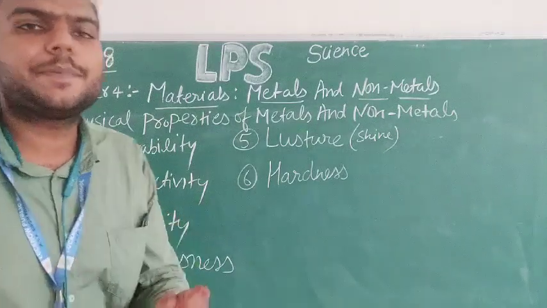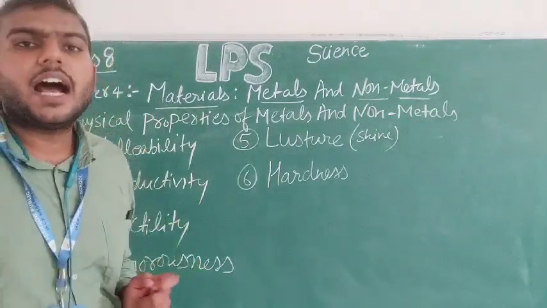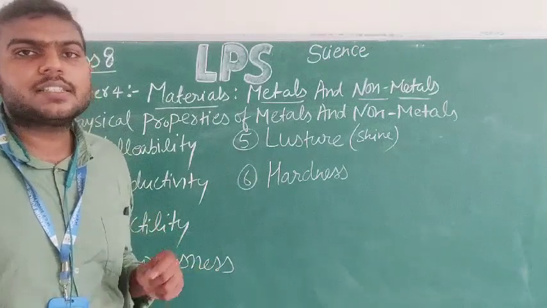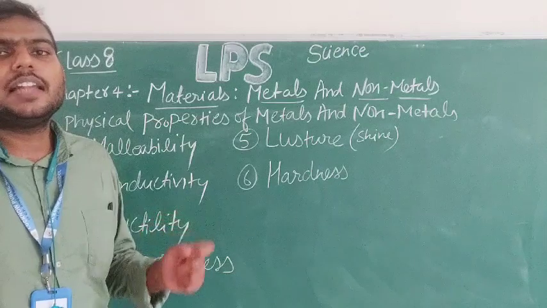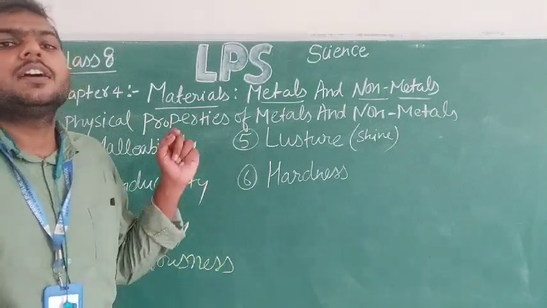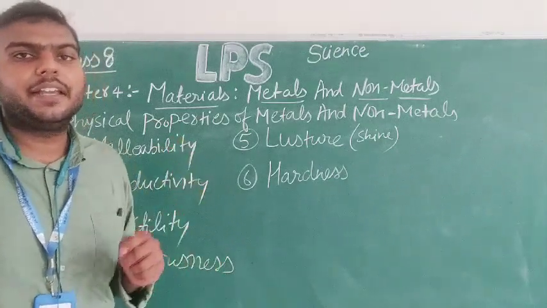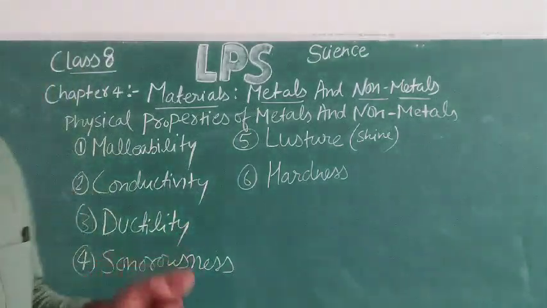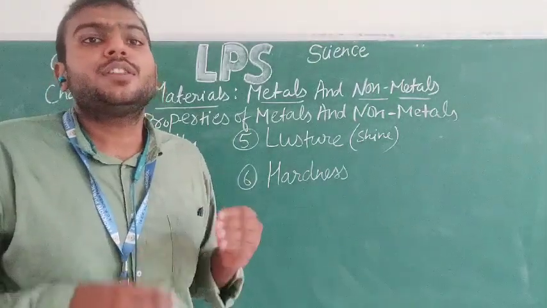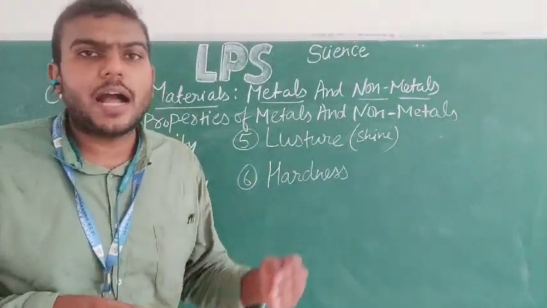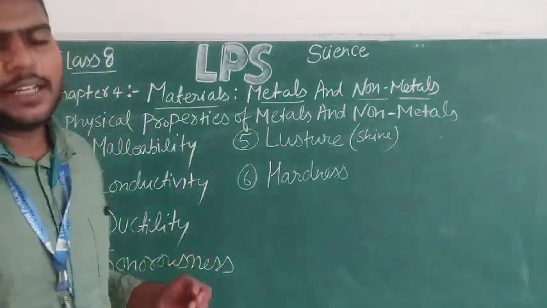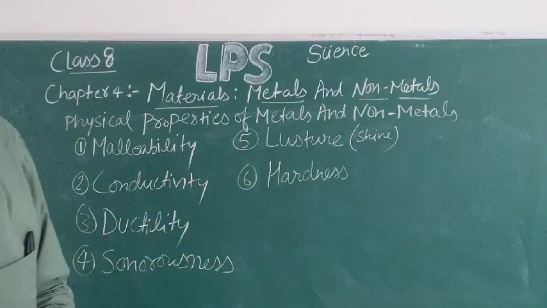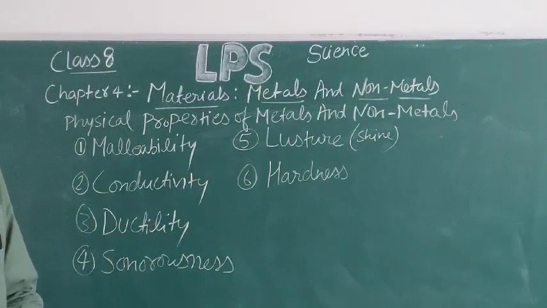But there is an exception. There are some non-metals which will conduct electricity, like graphite, which is used in your pencils for making the lead of your pencil. Graphite is a non-metal, a form of carbon, that conducts electricity. So it is a good conductor. Being a non-metal, it is a good conductor of electricity.